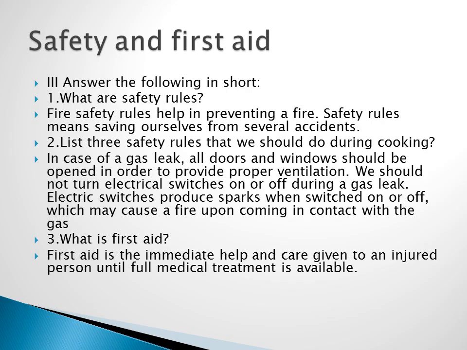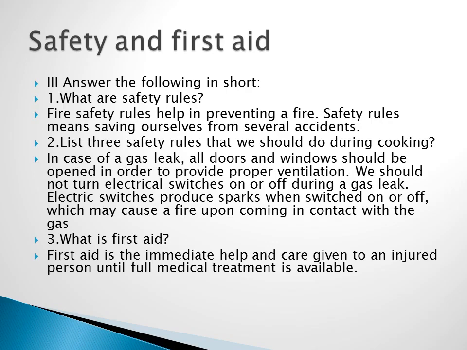Then answer the following in short. First, what are safety rules? Fire safety rules help in preventing fire. Safety rules mean saving ourselves from several accidents. Second one, list the 3 safety rules that we should follow during cooking.